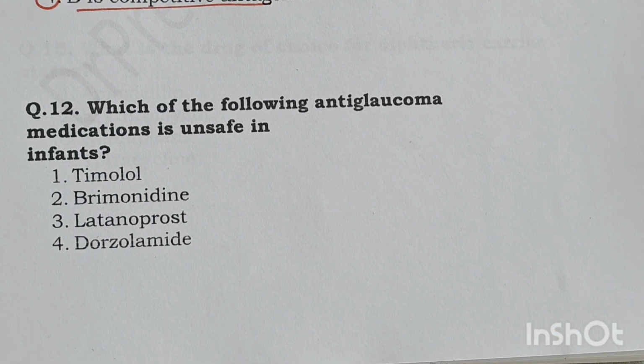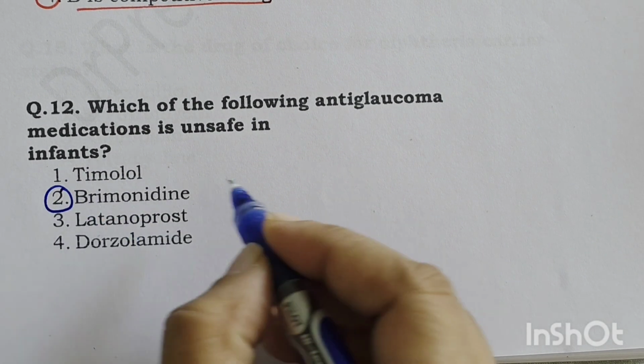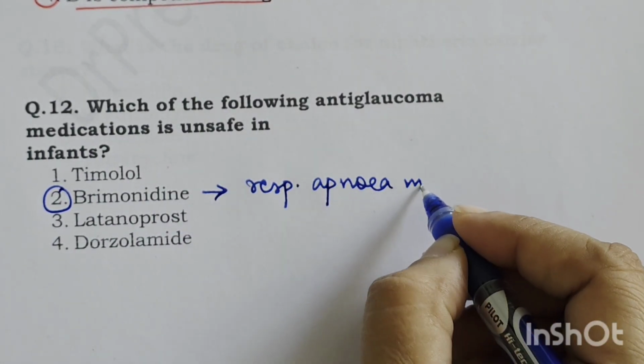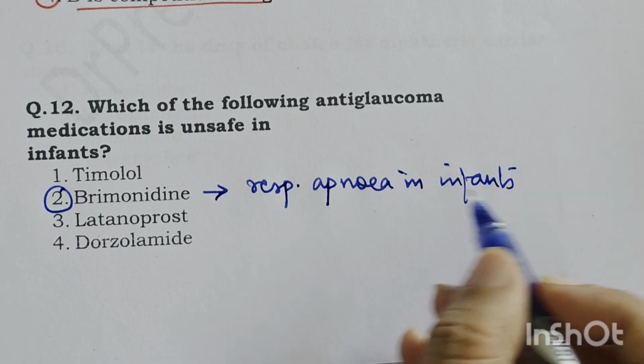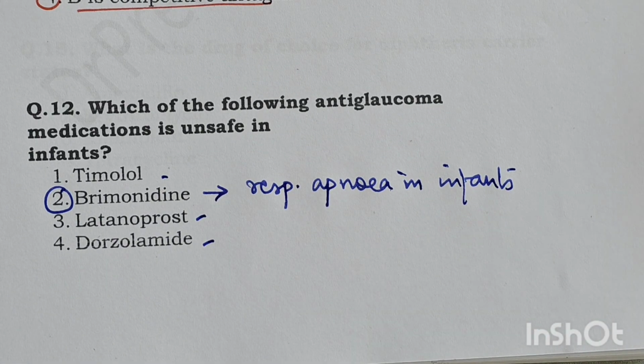Which of the following anti-glaucoma medications is unsafe in infants? Now the anti-glaucoma medication which is unsafe in infants is brimonidine. Brimonidine is known to cause respiratory apnea in infants. So as a result, this drug is contraindicated in infants if they are having glaucoma. Timolol can be given, latanoprost can be given, dorzolamide is also given.